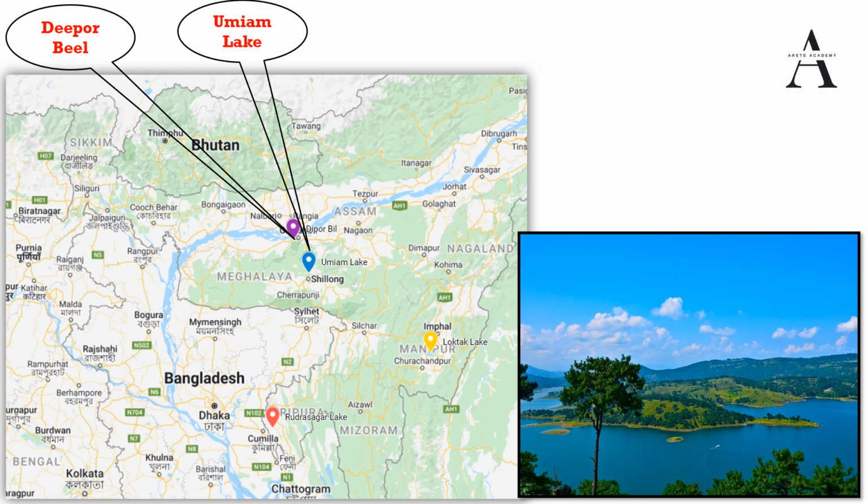The green patches which you can see on the screen are Khasi pines. They add to the aesthetic beauty of the lake. And this was created when the Umiam River was dammed to store water for hydroelectric power generation. Though it was initially established as a dam or reservoir, it is now a popular tourist attraction.